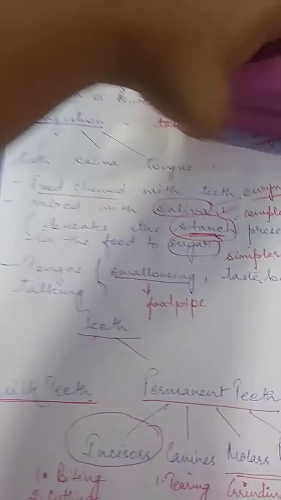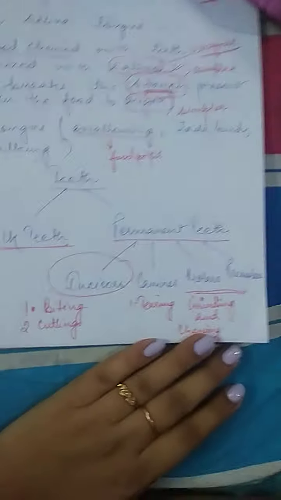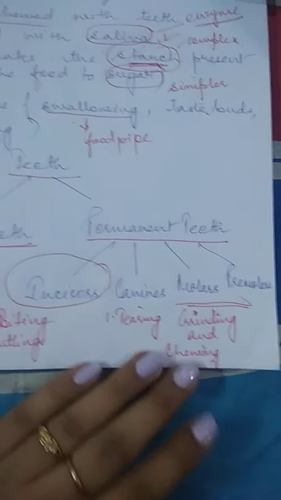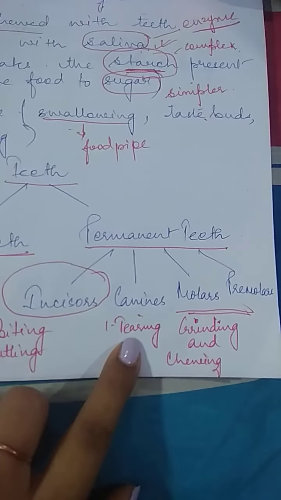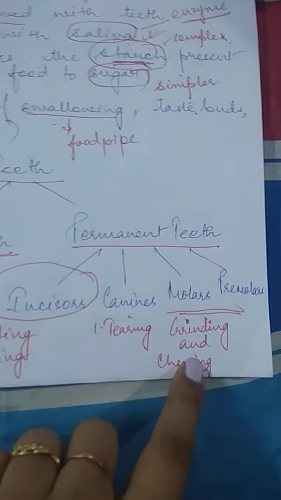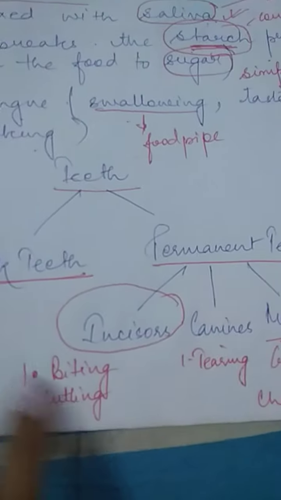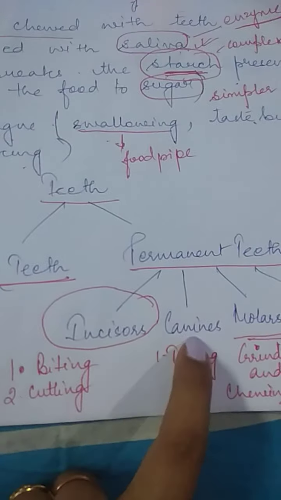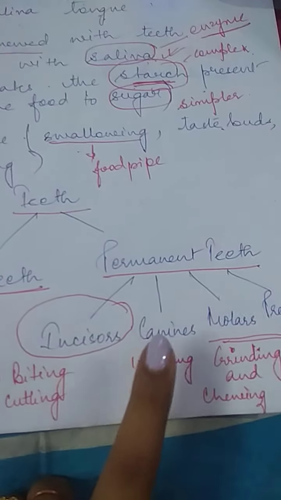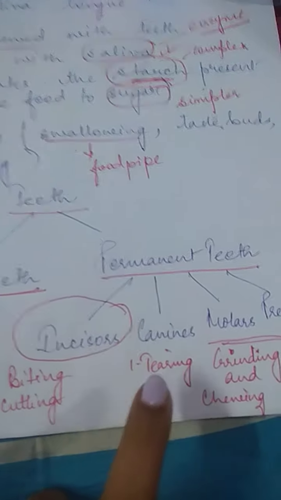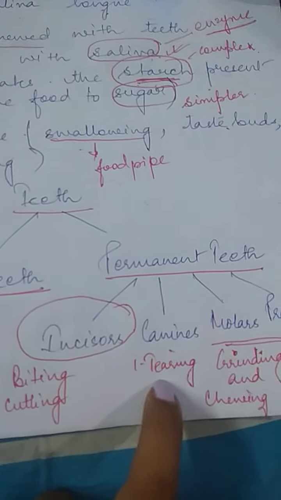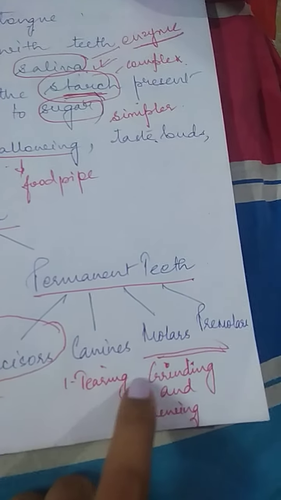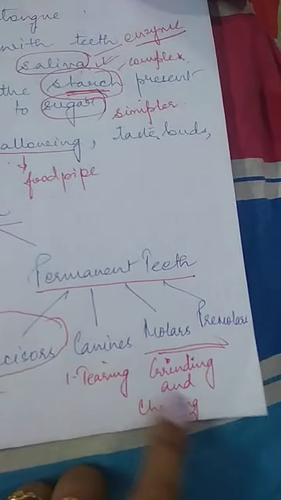They are your incisors, canines, molars and premolars. Incisors are for biting and cutting. Canines are for tearing. Molars and premolars are present at the back, and they are for grinding and chewing. Incisors, when you take anything in your mouth, you bite, so they are present in the front. Then canines are present at the side, which are mostly very well developed in dogs, cats, lions, and all these. Next are molars and premolars, which are present at the back of your teeth, and they are responsible for grinding and chewing.